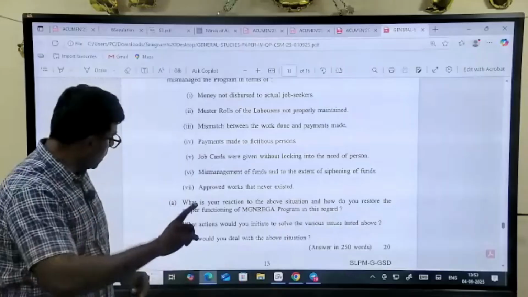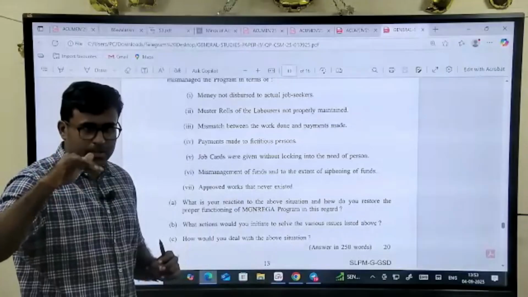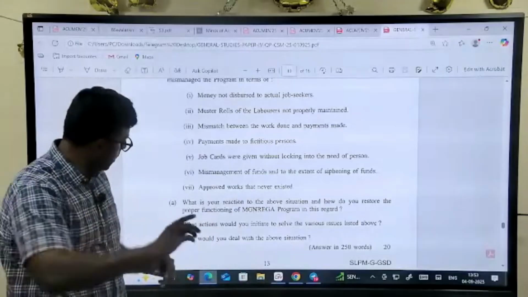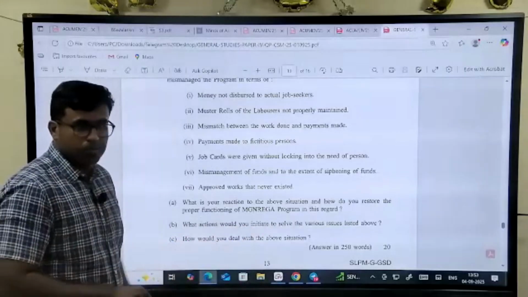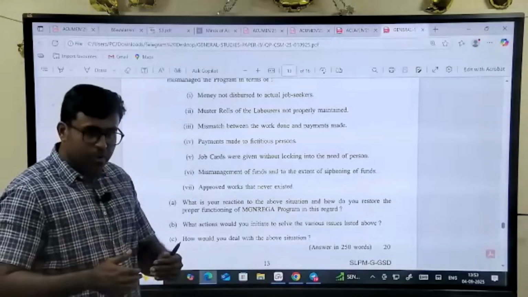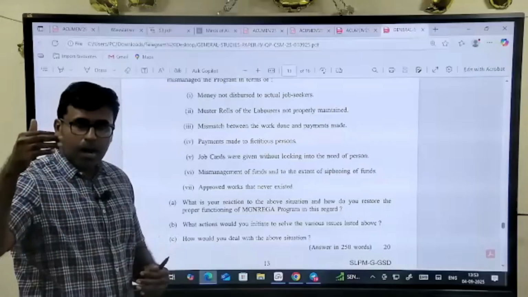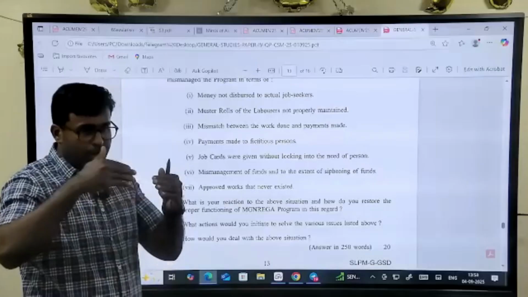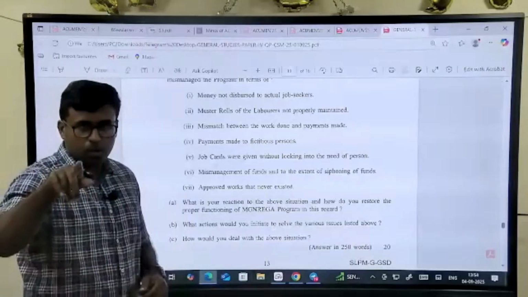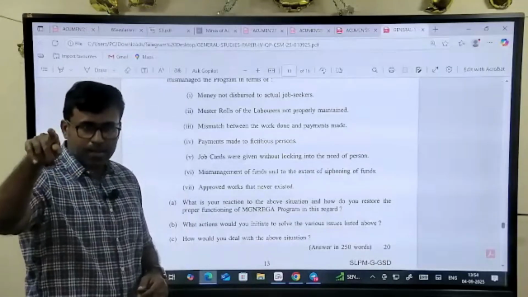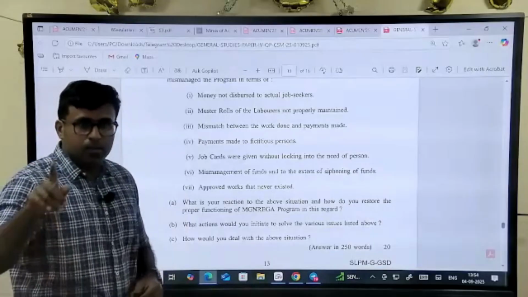What we usually write, look carefully, is only: remove the people who are not in the list and give the money to them. You understand well, in this place I will say it like that. What actions would you initiate to solve this problem? In this, I will create an Aadhaar enabled geotagging mechanism in which I will have the picture of that person and the panchayat in a WhatsApp group. Anybody giving work should give the picture of that person and the Aadhaar ID, and it should be in the WhatsApp group. There will be so many panchayats.